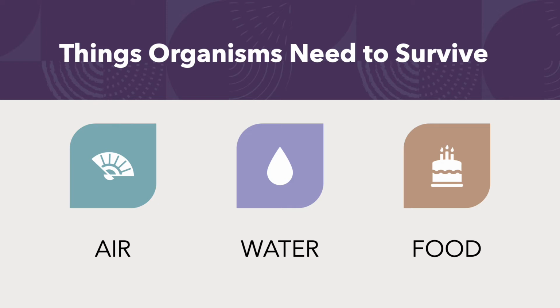Here are a few things that organisms need to survive. They need air, so an organism needs to be able to breathe. Even trees breathe. Trees are living. We breathe the air around us. They need air to survive. They need water. Plants need water. People need water. Animals need water. All organisms need water to survive. And the last thing is food. Although not all organisms eat birthday cake like I have in my slide, they all need food. You eat food. I eat food. Even plants eat food in the dirt. They need it to survive.